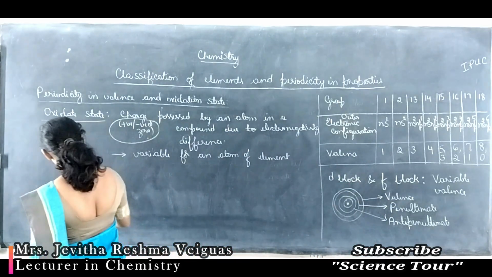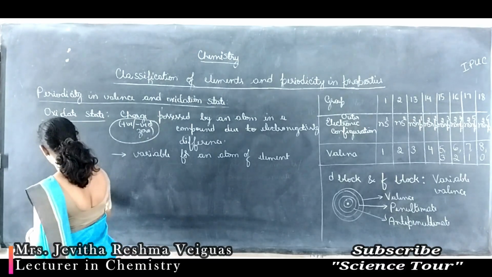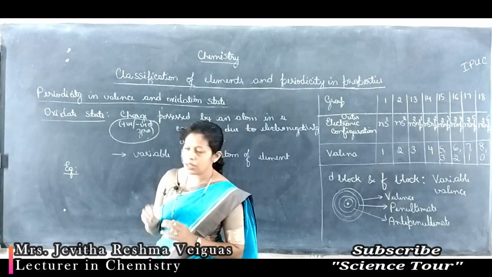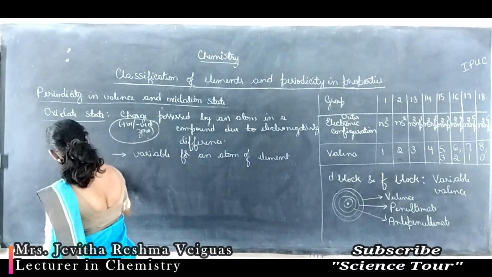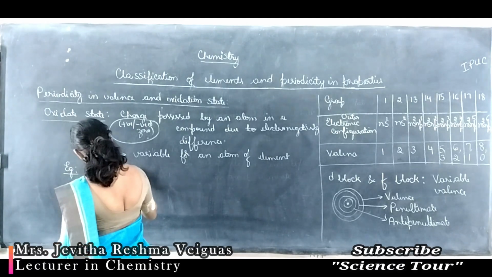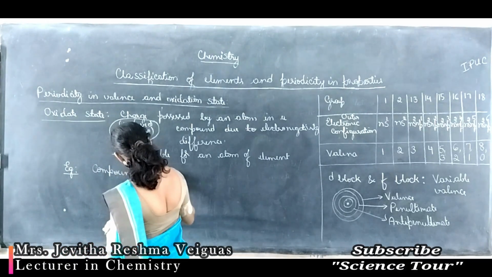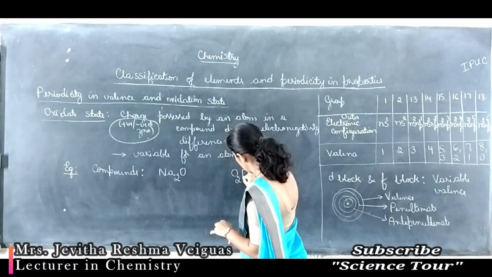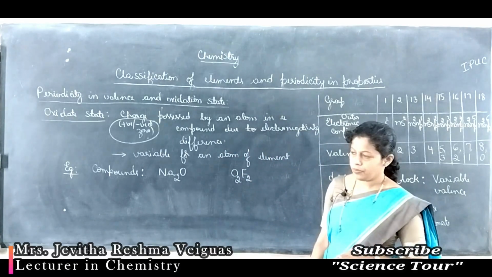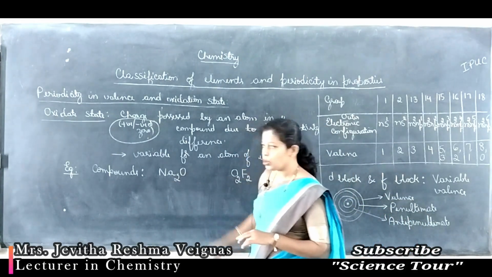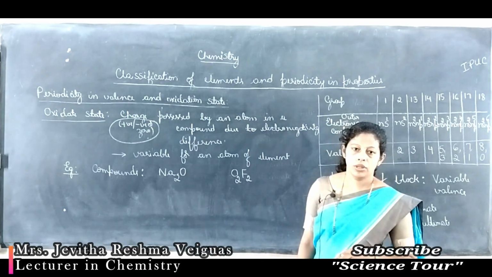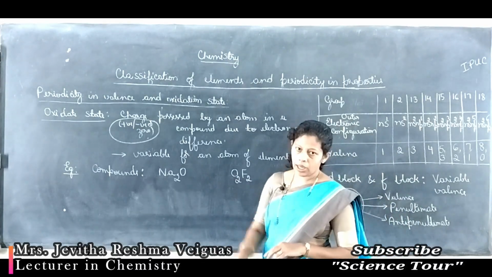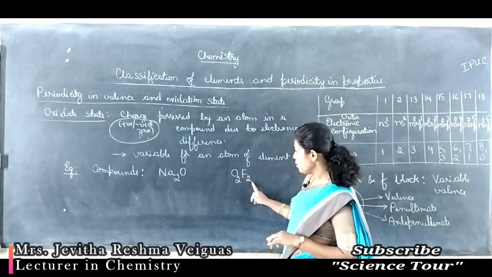Let's consider the oxidation state of the elements in the given compounds. I'll take two compounds. One is Na2O, another one is O2F2. In compound Na2O, I have two elements, sodium and oxygen. In O2F2, again I have two elements, oxygen and fluorine.